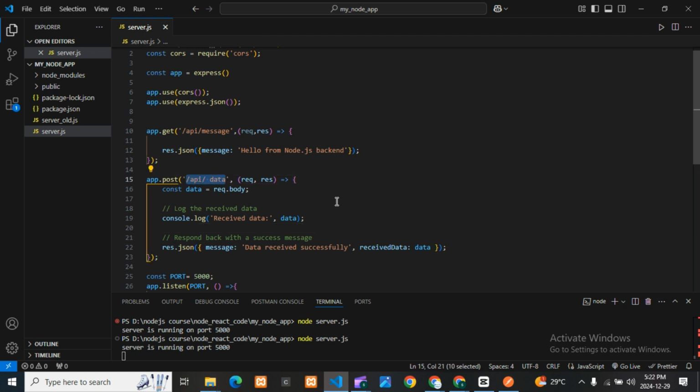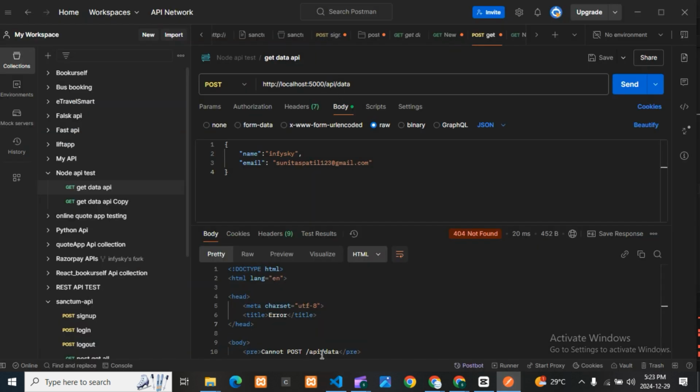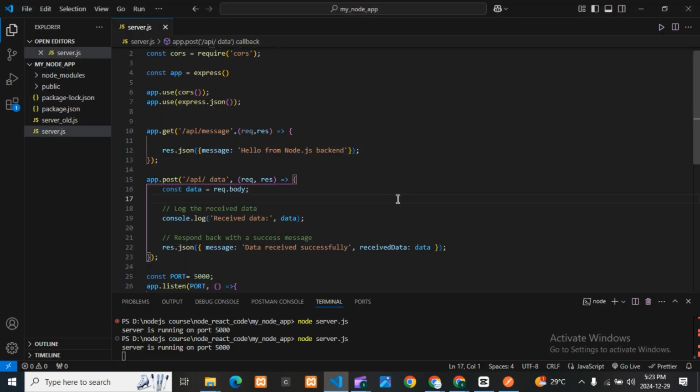You can see my path is also the same, but if you observe in a different way, you will find something. Here there is a space, right? Here there is a space, but if you go here, there is no space. So while creating APIs, space is also important. If you're giving a space here, you need to give the space there too, and if you don't want space, you can remove it. When we are beginners, we do not consider these things like spaces and commas, so when you are a beginner you will face this error a lot. Otherwise, if you are an expert, you will not face this error.